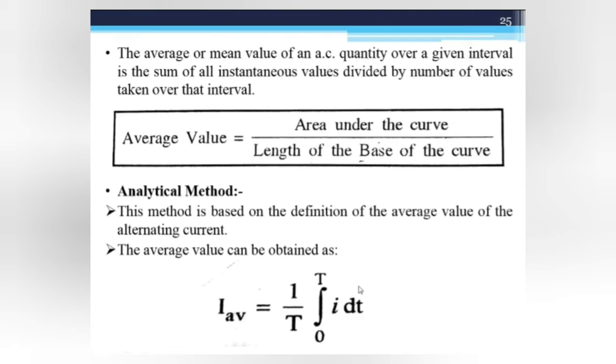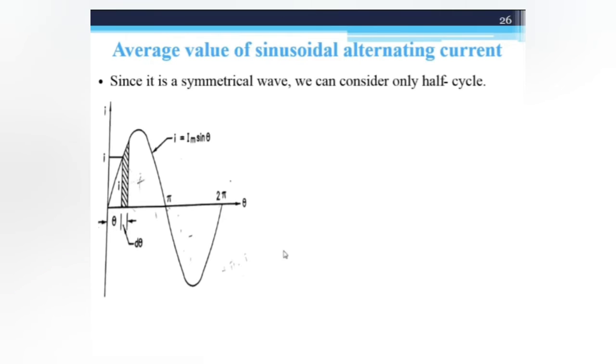Now we derive the equation of average value of a sinusoidal alternating quantity, and we only consider the symmetrical wave for the half cycle. So here this waveform is a symmetrical wave. The instantaneous value of current i = Im sin θ, where Im is the maximum or peak value of current.